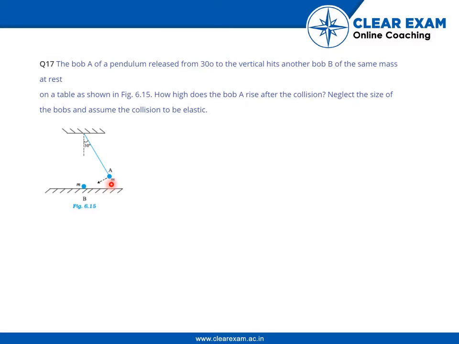So this is released from this position, which is 30 degrees to the vertical axis, right? And this particular bob, which is B, is initially at rest. So how high does bob A rise after the collision? Neglect the size of the bobs and assume that the collision is elastic.